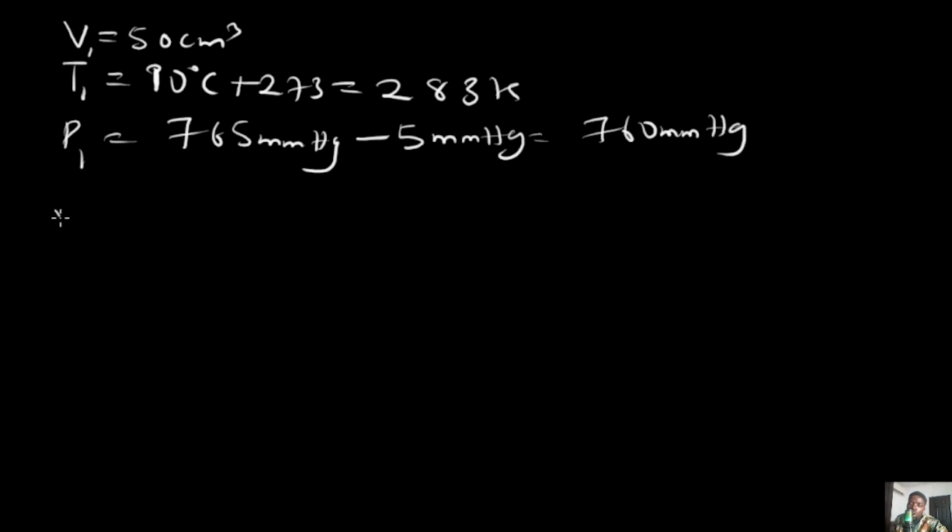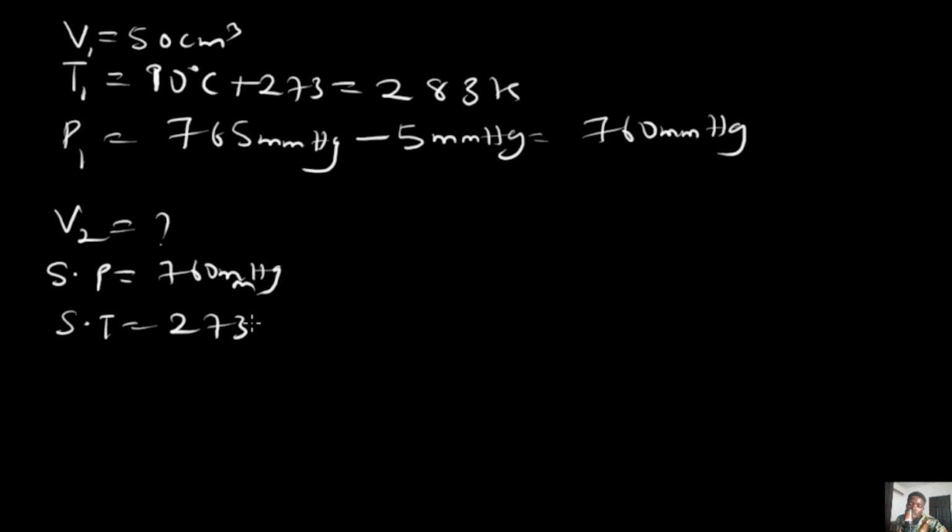Now the question says what is the new volume at STP. Standard pressure is 760 millimeter mercury, and standard temperature is 273 Kelvin. So if you look at this question, you will notice that our actual value of the pressure is 760 initially, and it is still 760 after, which means that pressure is constant. And I've told us that once pressure is constant and volume and temperature are related, automatically we are dealing with Charles' law. So what formula are we going to use for Charles' law? V1 over T1 is equal to V2 over T2.